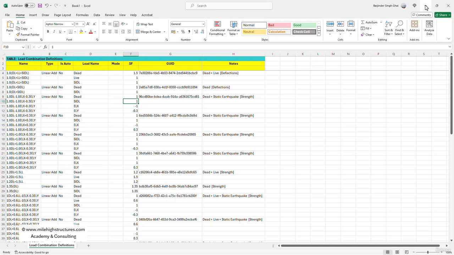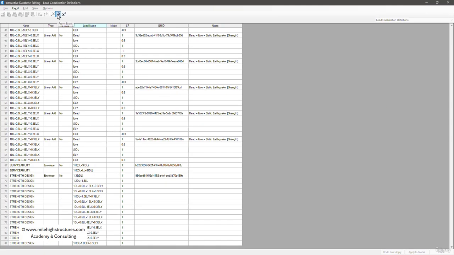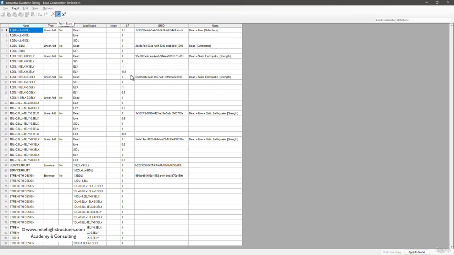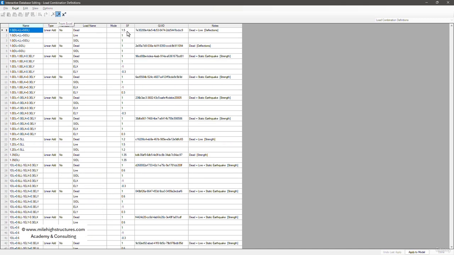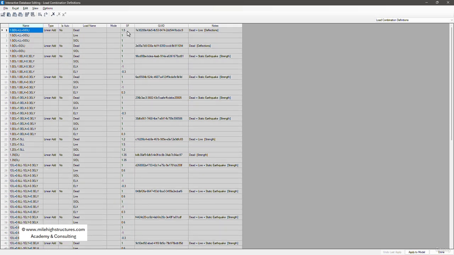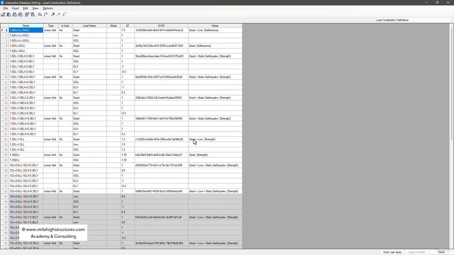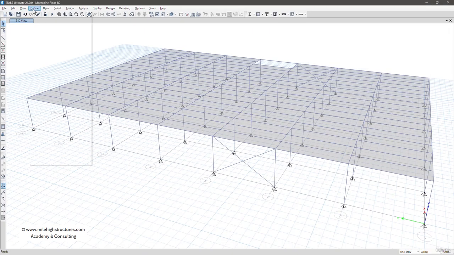So now it is done, and then you can just simply click on this particular option, that is from Excel. So here you can see how this factor which we had changed to 1.5 in the Excel has automatically been done here. And now just simply left click on apply to model. This is an option that uses a little bit more memory of a computer system. So we can left click on done here,